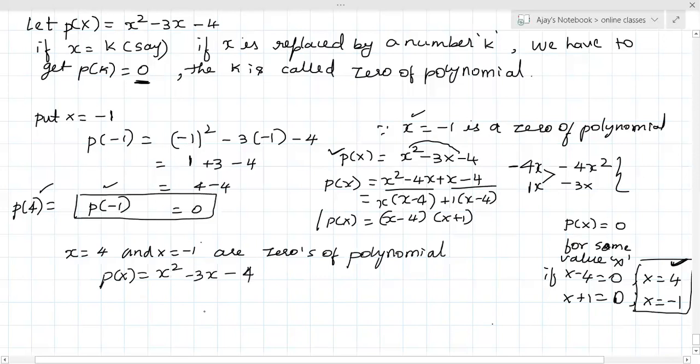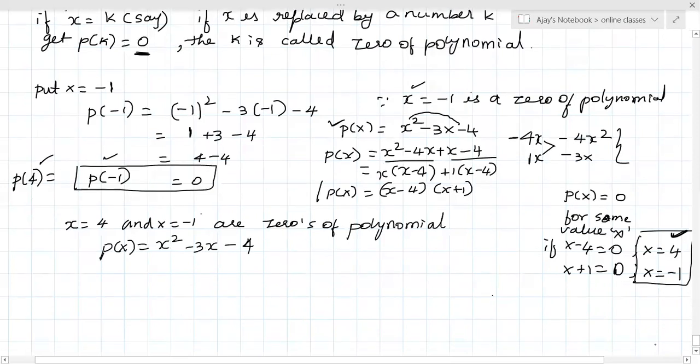Understood? Any doubt here? No. So fine. Copy down this. We'll continue next.